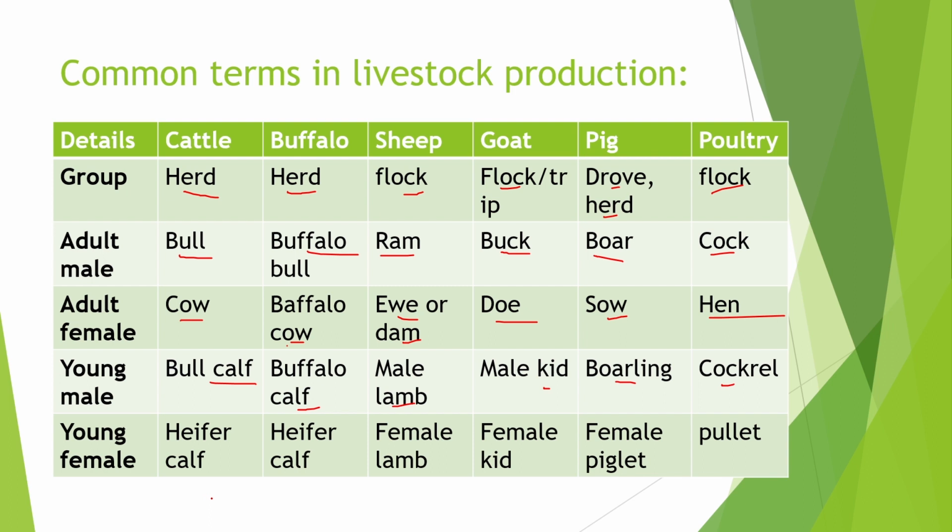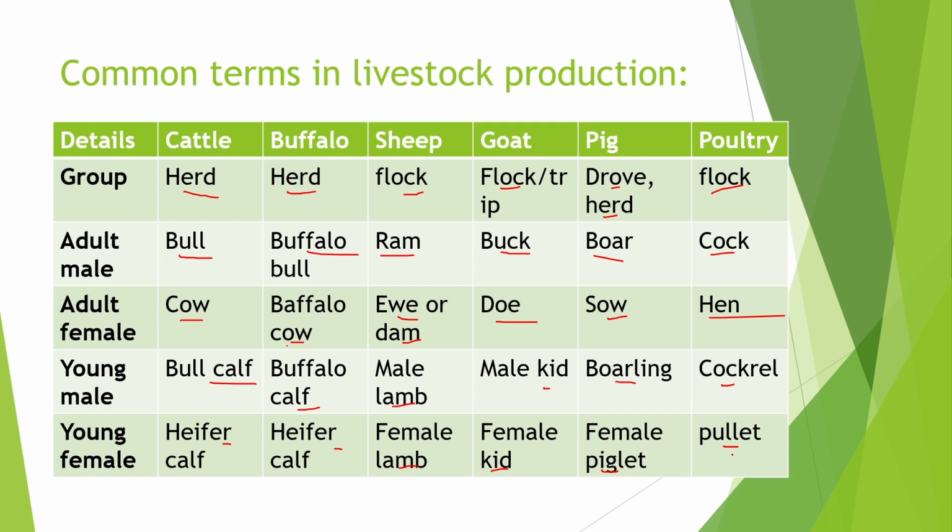The young female of cattle is calf or heifer. For buffalo it is also heifer. For sheep it is lamb. For goat it is a female kid. For pig it is piglet, and for poultry it is pullet.